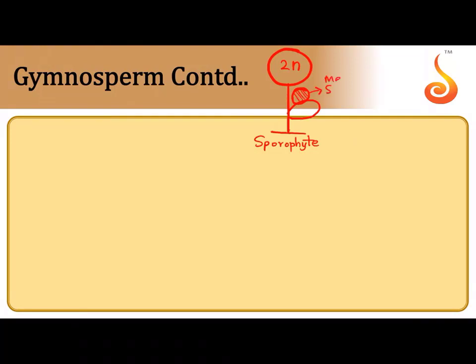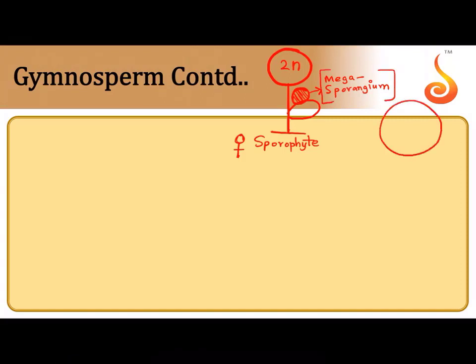We called it Megasporangium. Since the Megasporangium, as you know from the previous slide, will contain a female gametophyte inside, we call this a female plant or a female tree. And gymnosperms are usually trees, so the female trees will have a female Megasporangium.